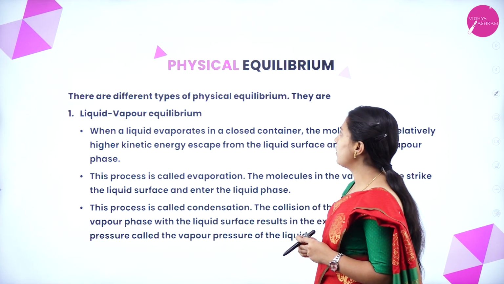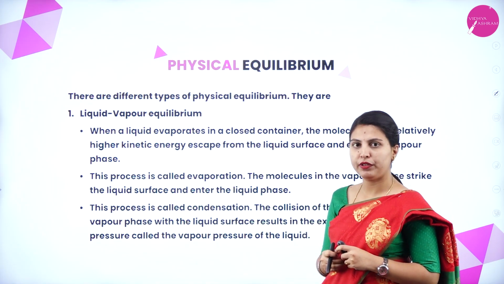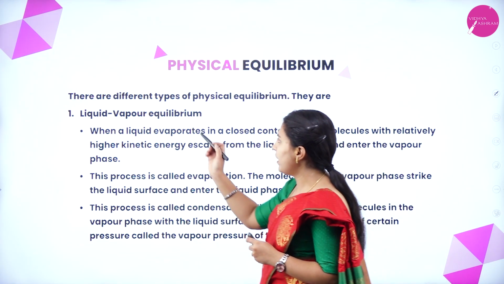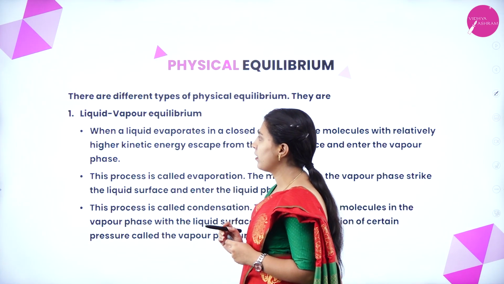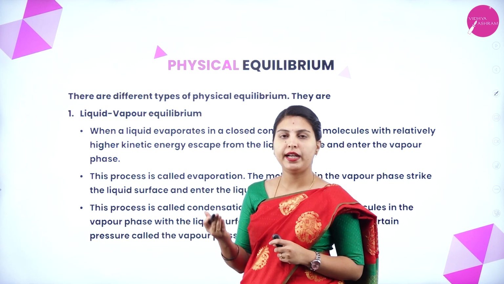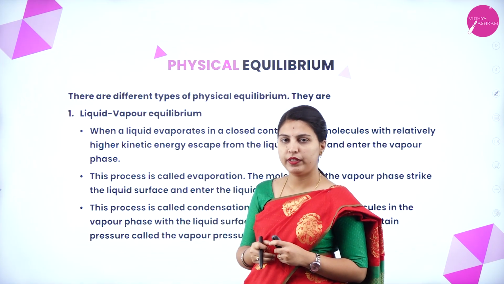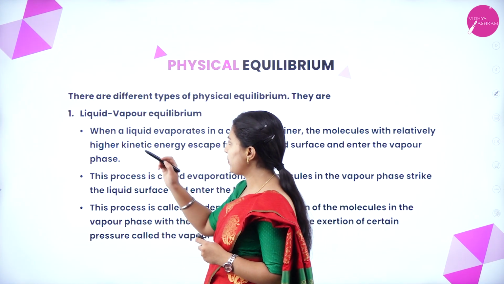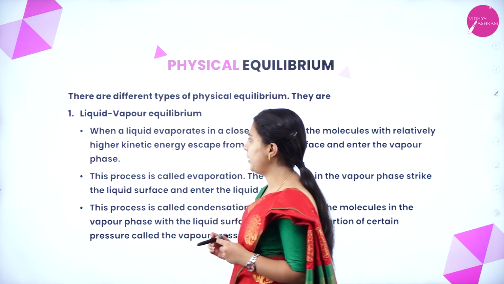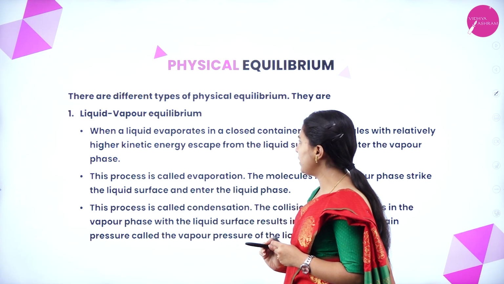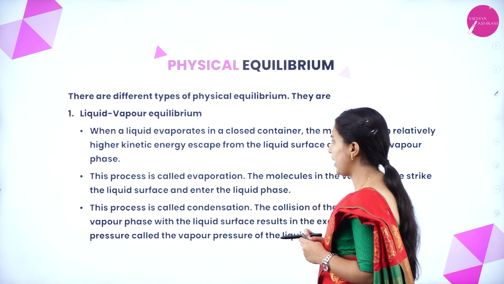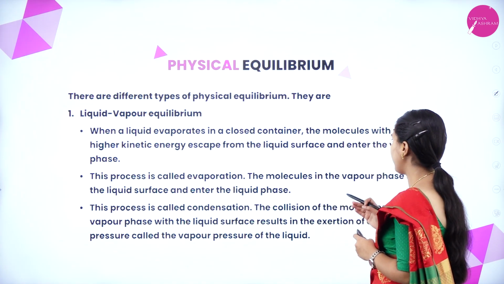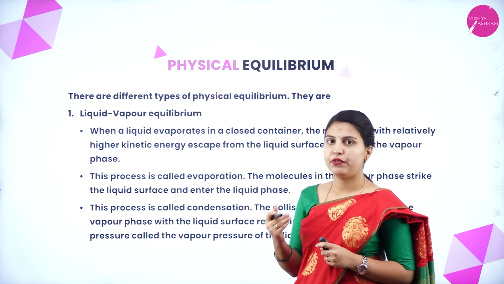We will discuss first what is physical equilibrium, how it will be explained. There are different types of physical equilibrium. They are liquid-vapor and solid-vapor and solid-liquid equilibrium is also present. First we will see liquid-vapor equilibrium. When a liquid evaporates in a closed container, the molecules with relatively higher kinetic energy escape from the liquid surface and enter the vapor phase.